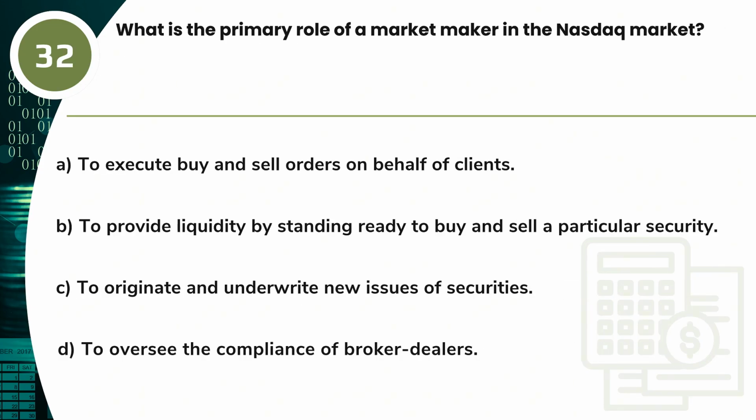Question 32. What is the primary role of a market maker in the NASDAQ market? A. To execute buy and sell orders on behalf of clients. B. To provide liquidity by standing ready to buy and sell a particular security. C. To originate and underwrite new issues of securities. D. To oversee the compliance of broker-dealers.